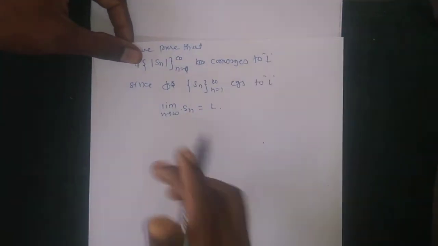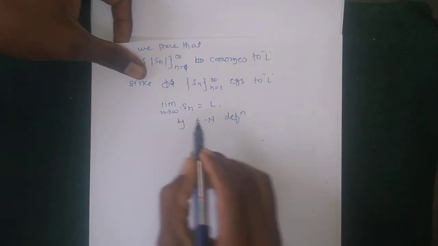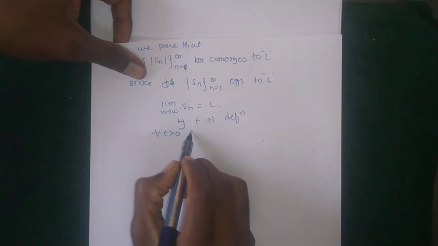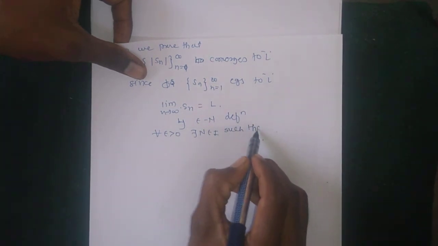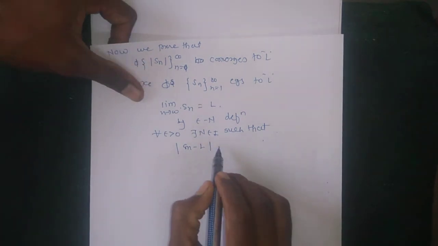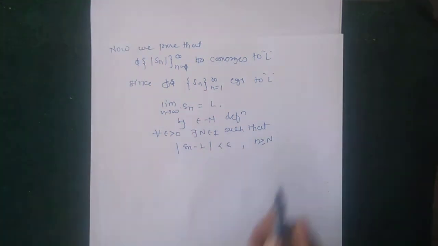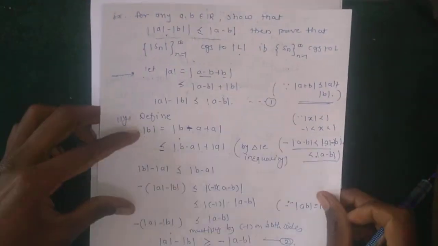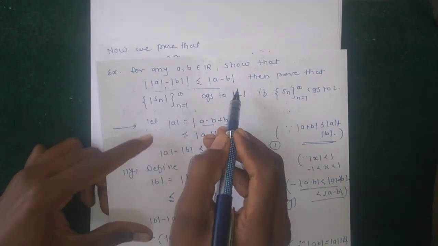So by using the epsilon-N definition, for all epsilon greater than 0, there exists N belonging to the naturals such that |Sn - L| is less than epsilon for all n greater than or equal to N. So using the above result, ||A| - |B|| is less than or equal to |A - B|.